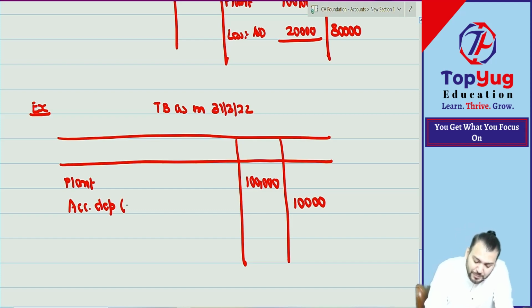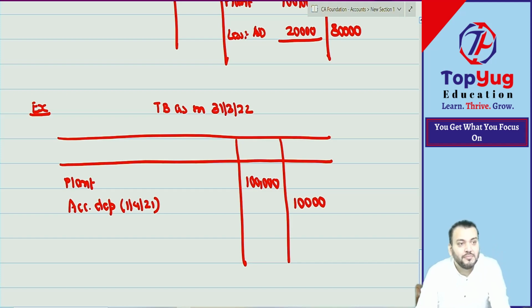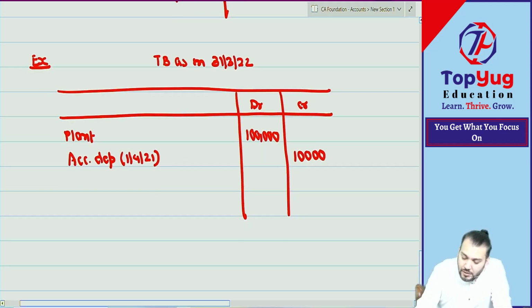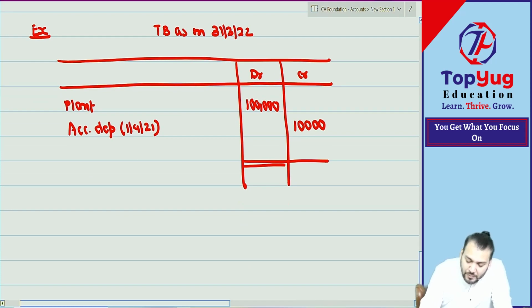So of course they will give you, this is as on 1/4/2021, the opening accumulated depreciation. Even if not given, it is understood, because the depreciation adjustment will be given. Are you able to understand? This is debit, this is credit. Correct. And then they will give one adjustment.